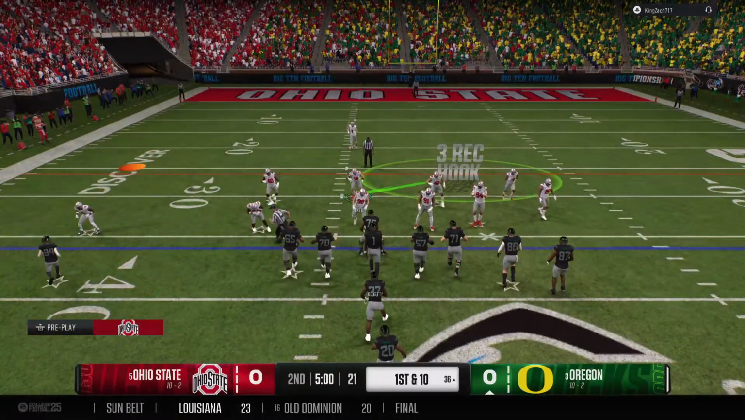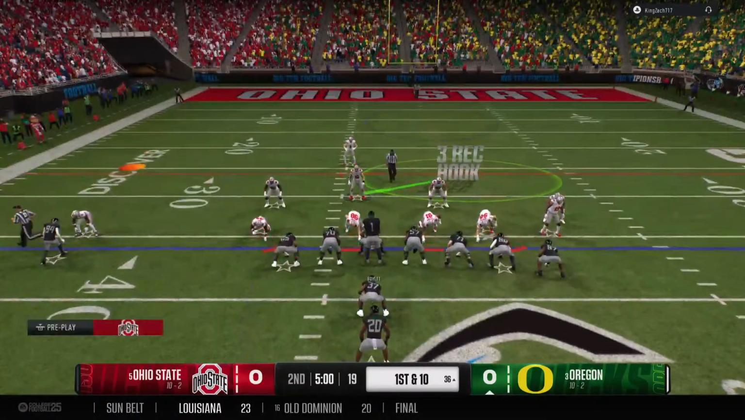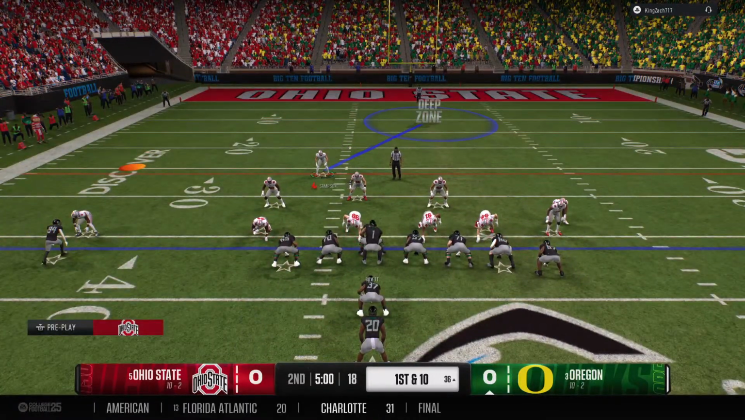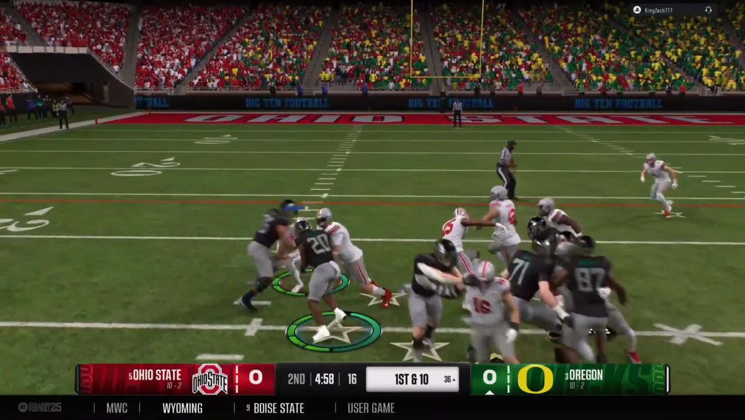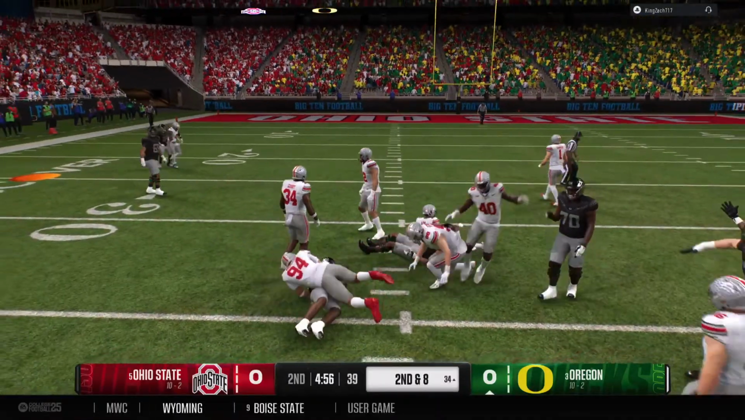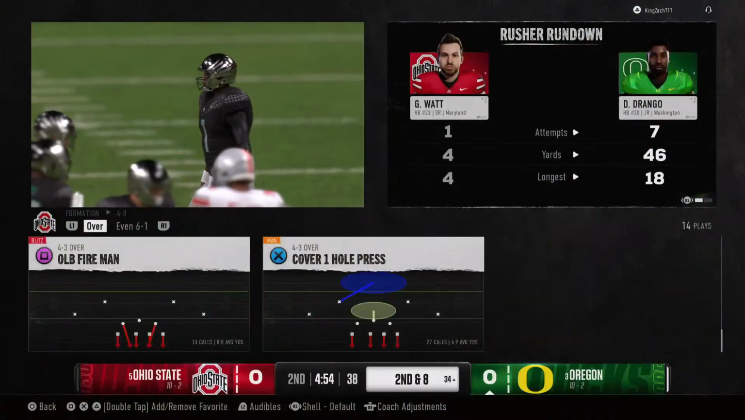Back at it to start the quarter. Offense getting set to run a first down play. They'll run it here. A gain of 2 yards. Now it's second down and 8.